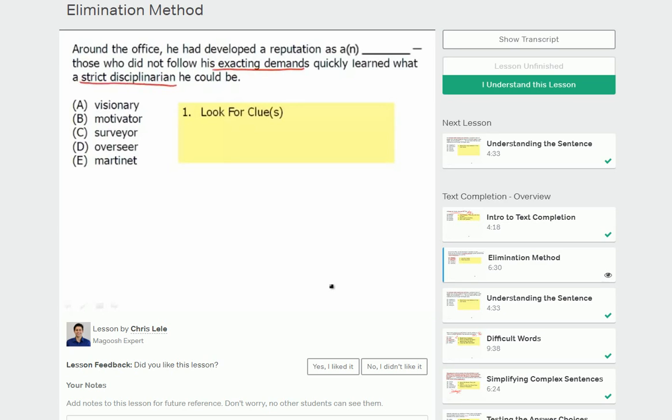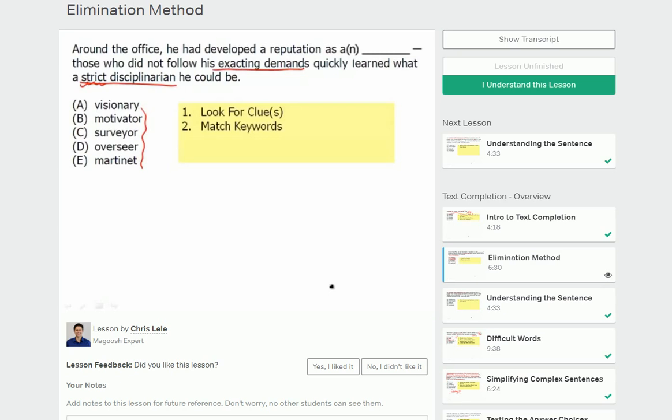So now we have the clues. There's two of them. They more or less mean the same thing. Someone is always asking you to do this, and they're very disciplined. You must always do it the right way. They're very strict. And so what we can do is we can come up with our own word. Or we also have the option of simply matching. That is, matching these keywords or these clues with the answer choices. So we're going to match them.